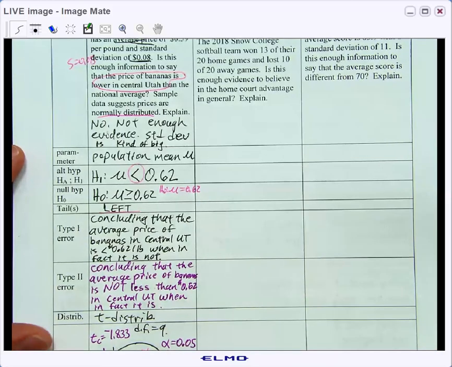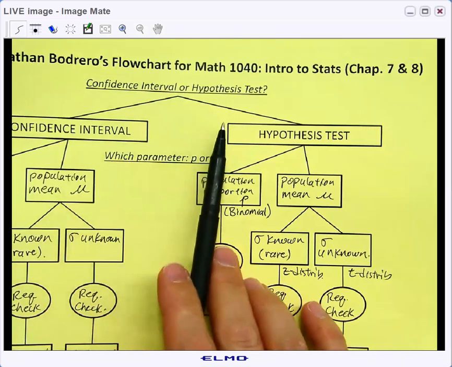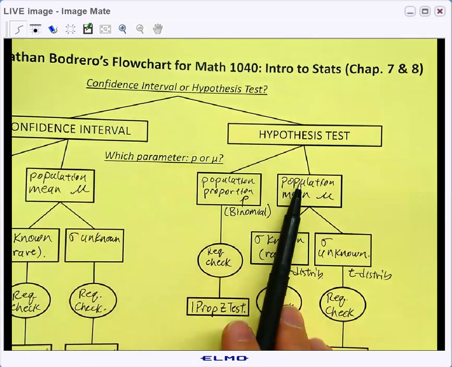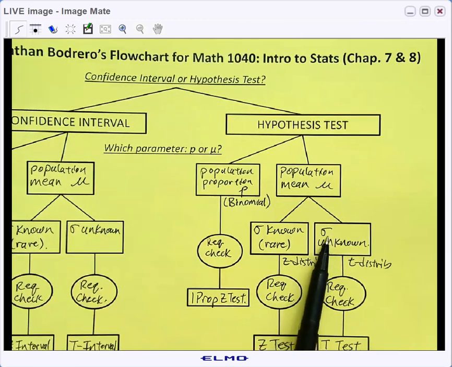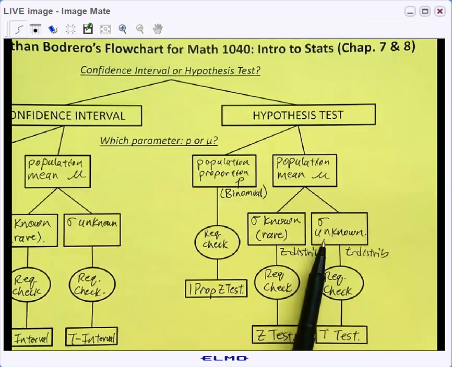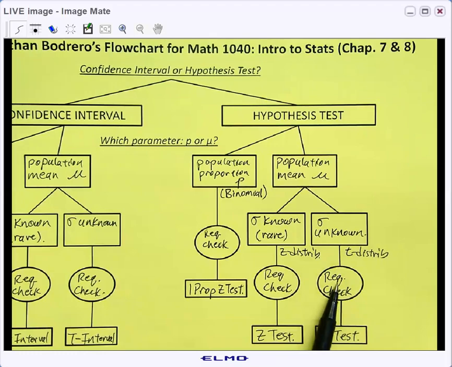And as we saw with our mind map, we are doing a hypothesis test, and we're dealing with the population mean. We had a standard deviation, but it was a sample standard deviation. The population standard deviation of the price of bananas in Sanpete County is unknown. So we will use the t-distribution and go through our requirement check.